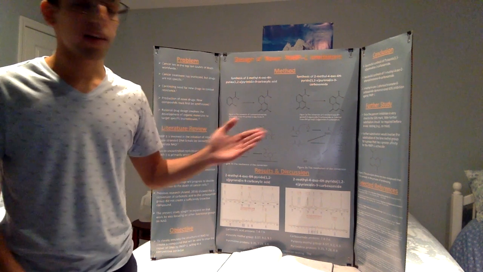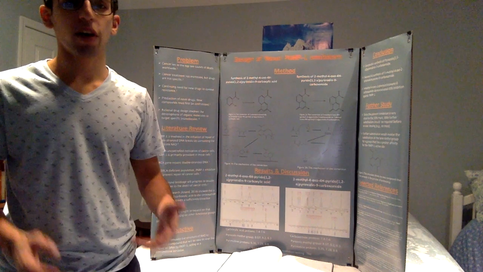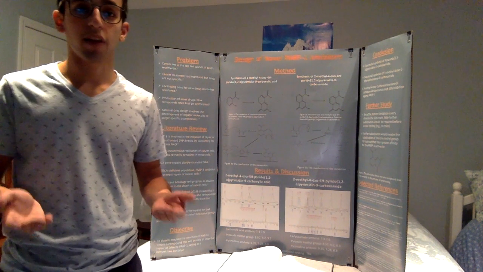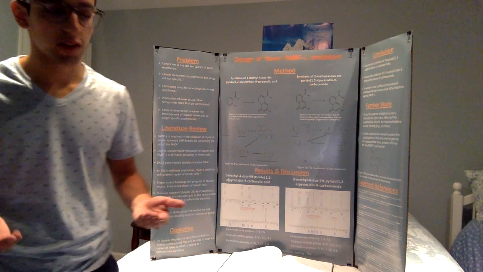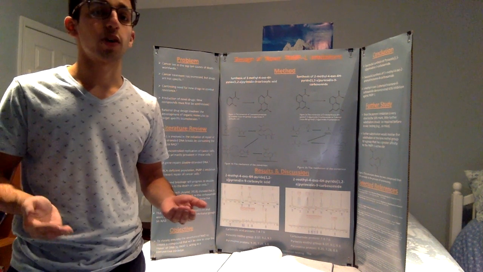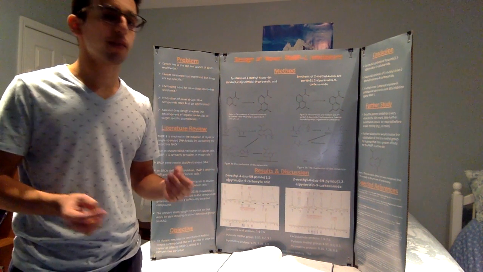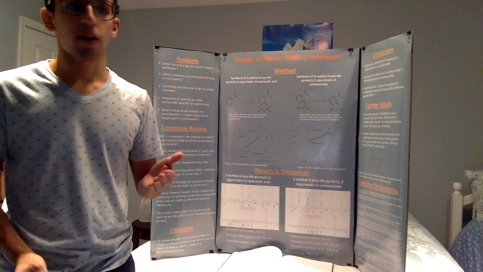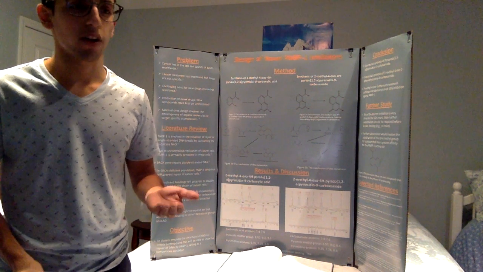After I synthesized these compounds, before I could confirm the identity, I first had to purify them to get rid of extraneous chemicals. One example of a purification technique I use is column chromatography, which involves the use of a column of silica, which is silicon dioxide, a polar compound.